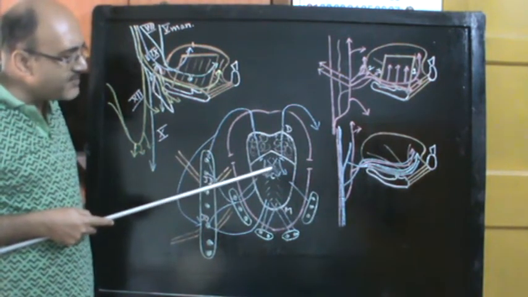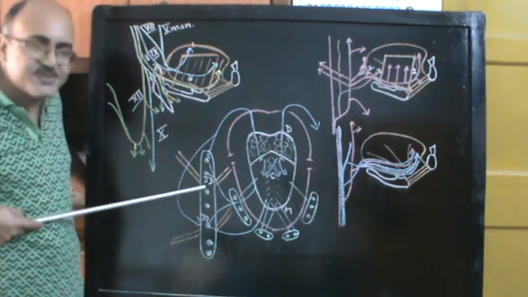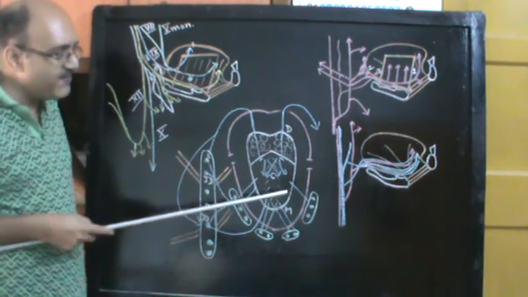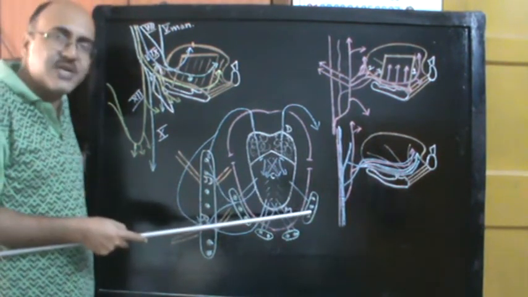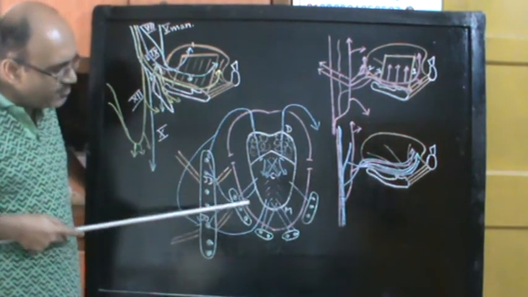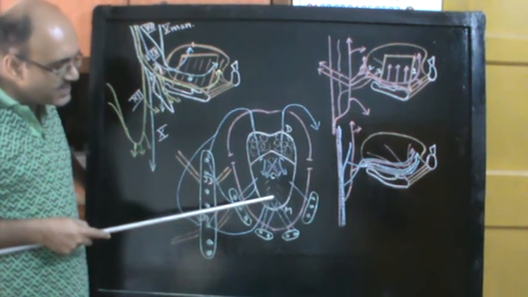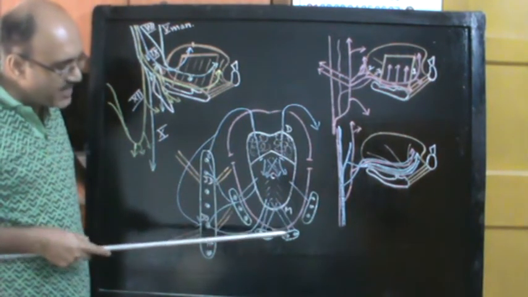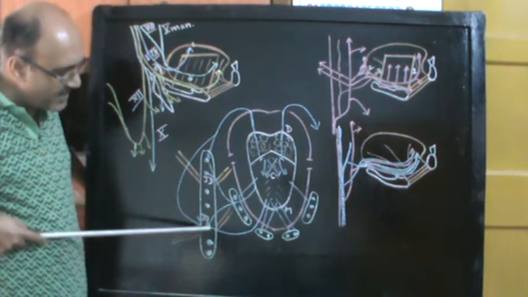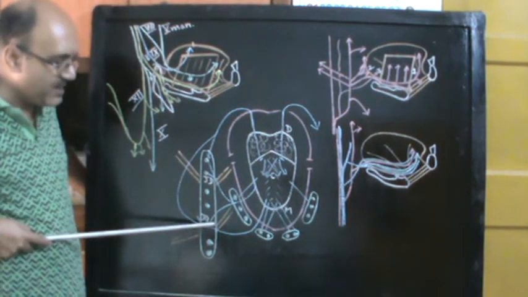In the bulk of the tongue, the central group of lymphatics will also go to the deep cervical lymph nodes ultimately. Apical will also go to the deep cervical lymph nodes. Marginal will also go to the deep cervical lymph nodes. But anteriorly you have the mylohyoid muscles of the two sides. So some of the apical lymphatics will pierce the mylohyoid and drain into the submental lymph nodes. Some after piercing will go directly to the jugulo-omohyoid group of lymph nodes. That is the lower deep cervical lymph nodes.